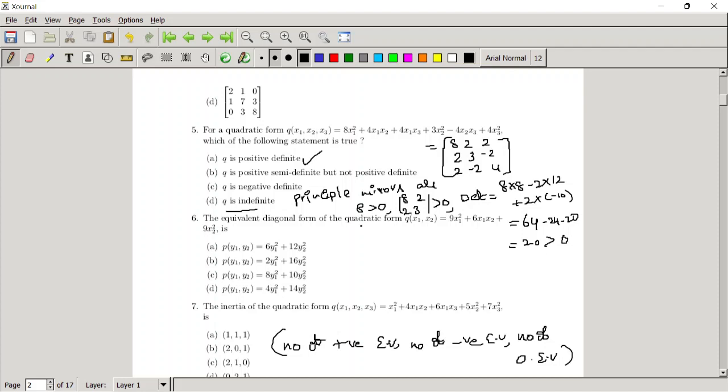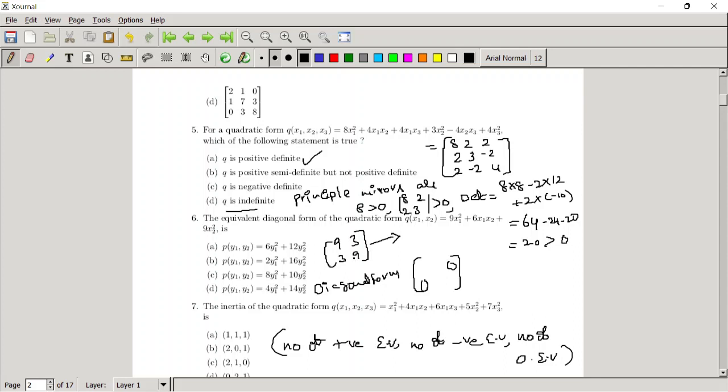So for the sixth problem, simply write the matrix corresponding to this. This is nothing but 9, 3, 3, 9. It is asked for the equivalent diagonal form of this quadratic form. This is the matrix corresponding to the quadratic form. Actually, this is a symmetric matrix, so it is diagonalizable. The diagonal form has the off-diagonal entries 0, and the diagonal entries are the eigenvalues of this matrix.